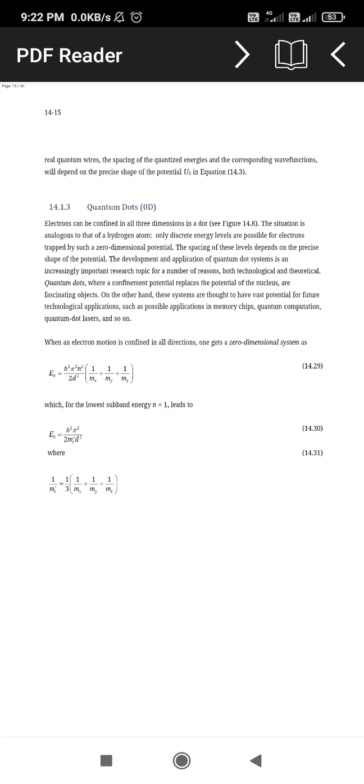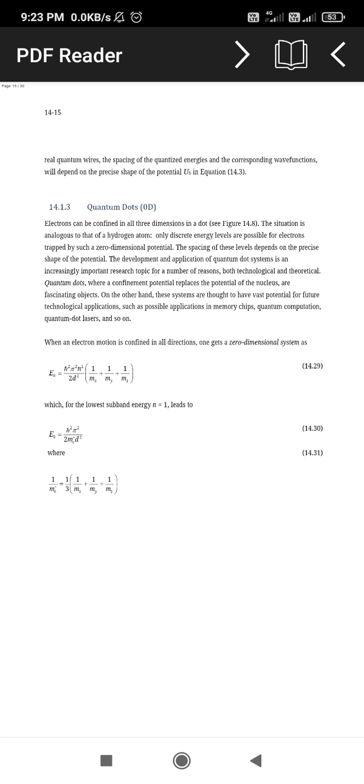The development and the applications of the quantum dot systems is an increasingly important topic for a number of reasons, both technical and theoretical. In quantum dots, the potential replaces the potential of the nucleus, and these are systems of fast potential for future technological applications. Now, this is possible for applications in memory chips, quantum computation, quantum dot lasers and so on.